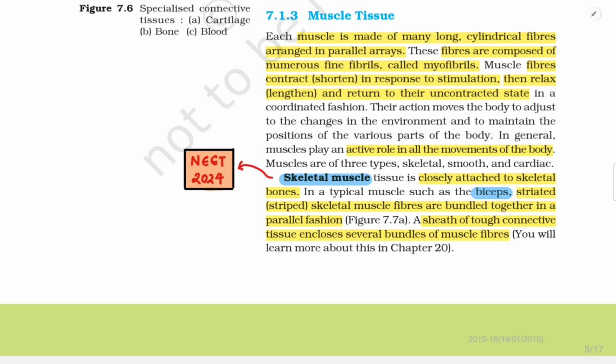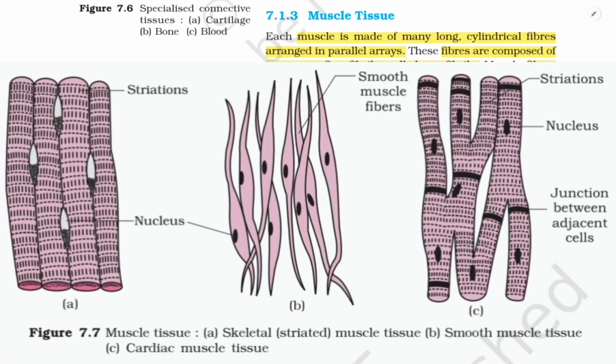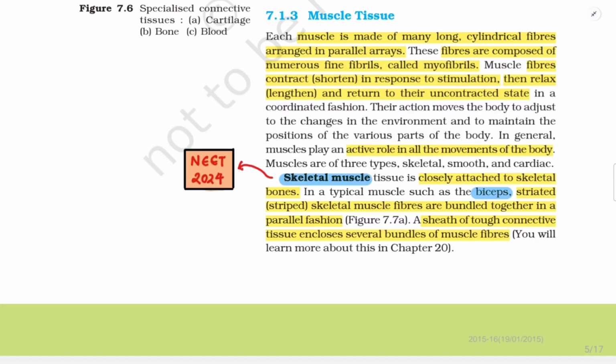In general, muscles play an active role in all the movements of the body. Muscles are of three types: skeletal, smooth, and cardiac. Skeletal muscle tissue is closely attached to skeletal bones. In a typical muscle such as the biceps, striated, that is striped, skeletal muscle fibers are bundled together in a parallel fashion, figure 7.7a. A sheath of tough connective tissue encloses several bundles of muscle fibers. You will learn more about this in chapter 20.